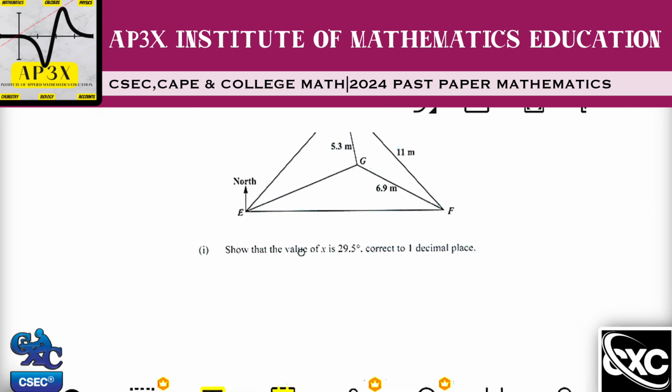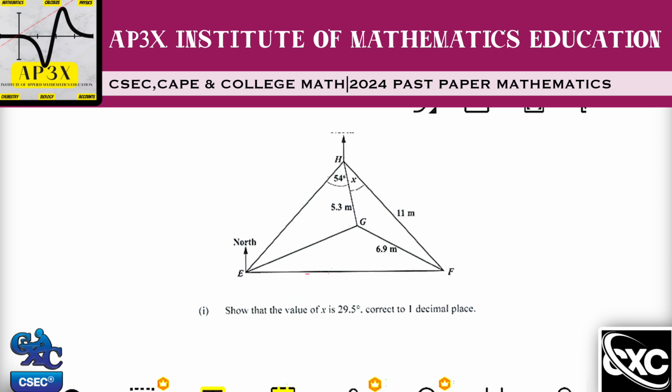We're to show that the value of X is 29.5 degrees corrected to 1 decimal place. So we're to show that this angle is 29.5 degrees. They're basically telling us that the angle is in fact 29.5, but we have to show how that answer was derived.